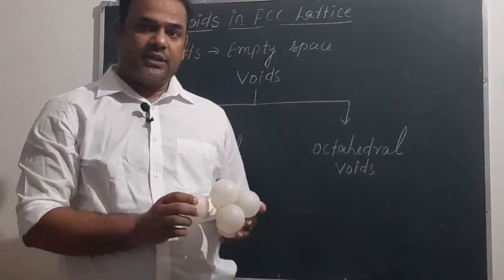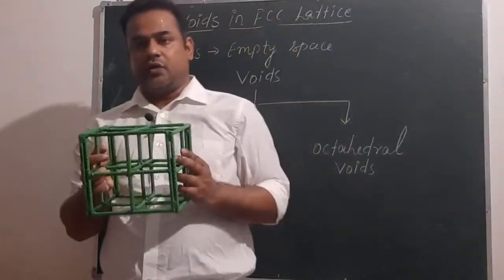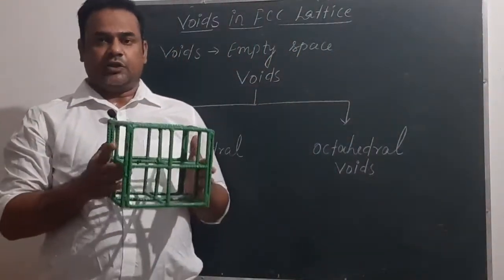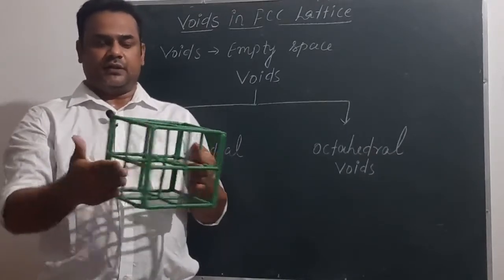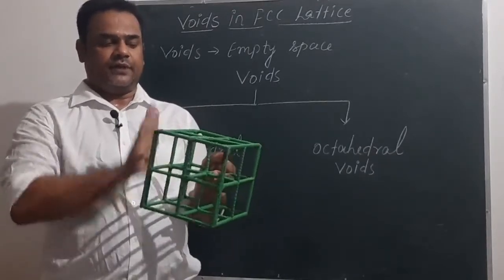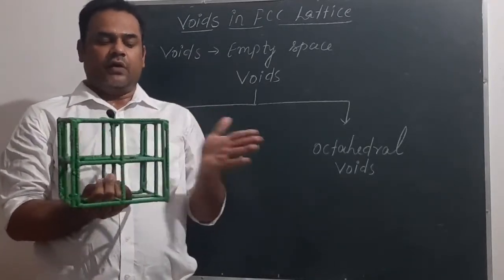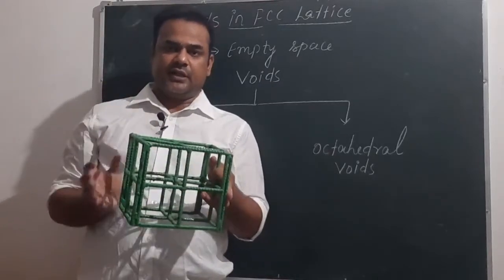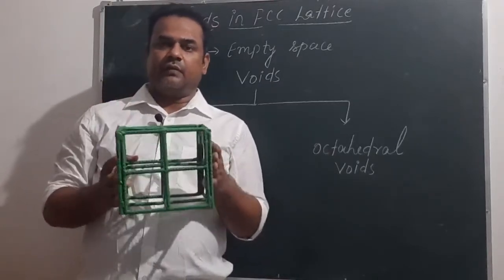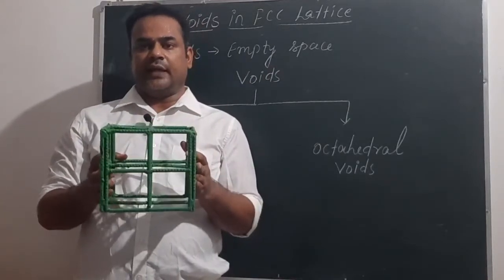So here you can see the location of octahedral voids at the center of this cubic unit cell, each coming from the 6 phases: 1st phase, 2nd phase, 3rd phase, 4th phase, 5th phase and 6th phase. When all these constituent particles from all the 6 phases touch each other, it results in the formation of empty space, and that empty space is known as octahedral voids.